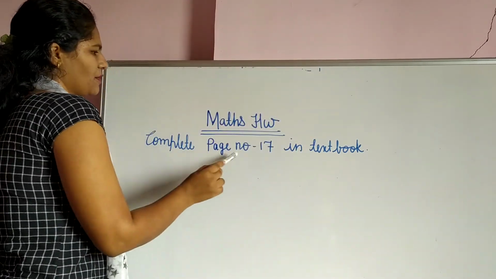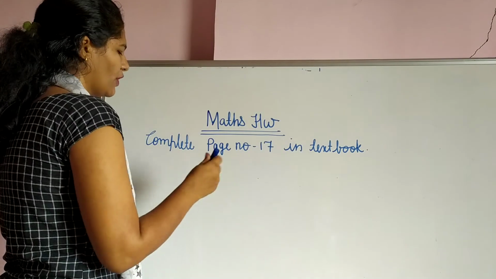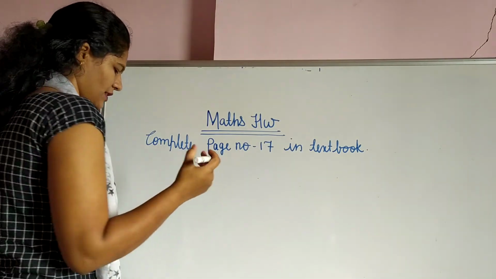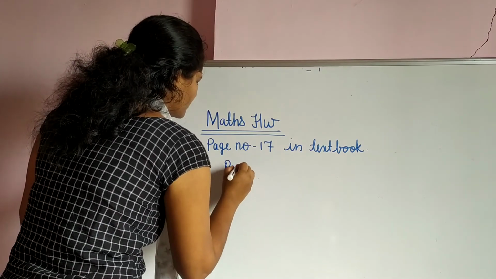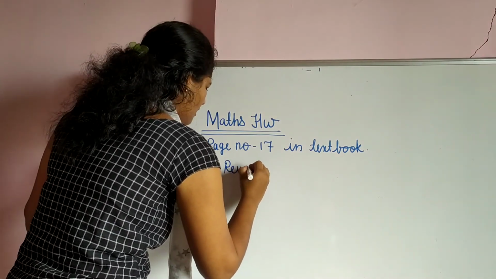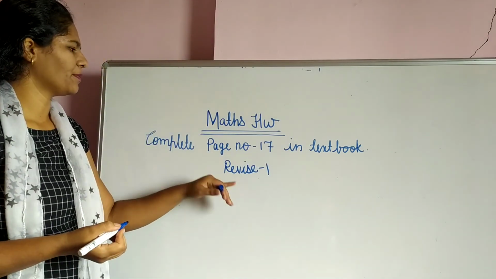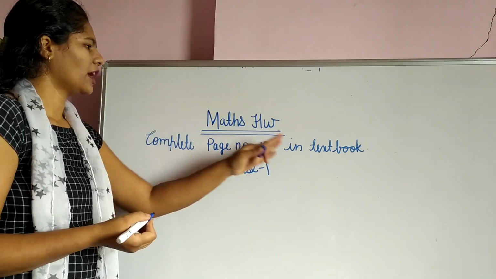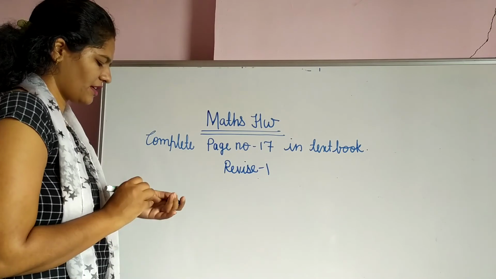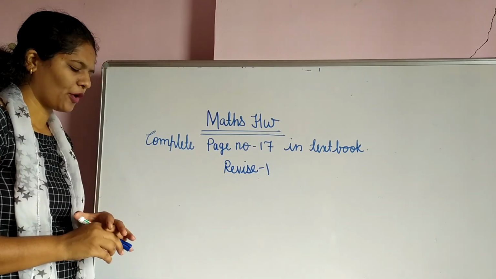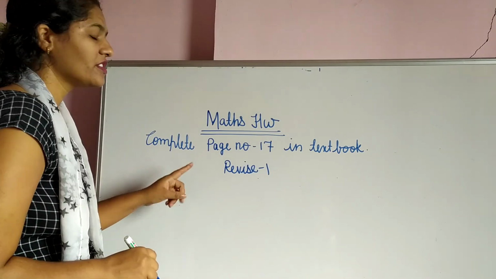Complete page number 17 in the textbook. The revise questions, which we solved now, you have to complete in your textbook on page number 17. So student, solve these questions neat, clean and properly, and use pencil only in your textbook.